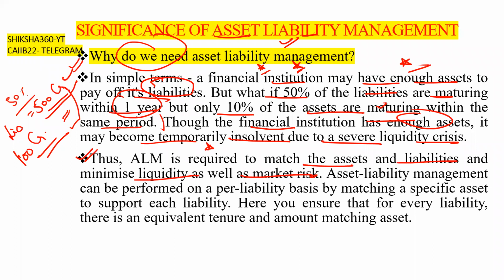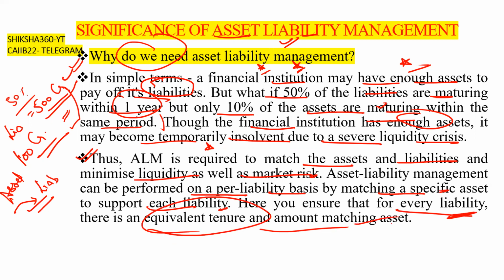So asset liability management can be performed on a per liability basis, by matching a specific asset to support each liability. We have to manage in that way. If one liability is maturing, then one asset is also maturing. So you ensure that for every liability, there is an equivalent tenure and amount matching asset.